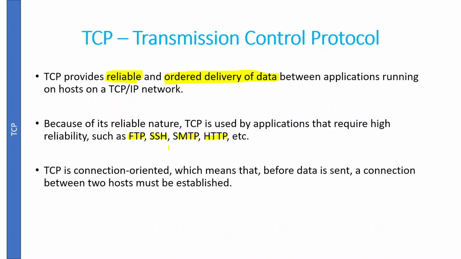This is how we initialize a connection. After that we receive a SYN-ACK, a synchronize acknowledgement, from the receiving end to our sending end. Finally we send the acknowledgement, and after that we can transmit our data. We call this process the TCP handshake.